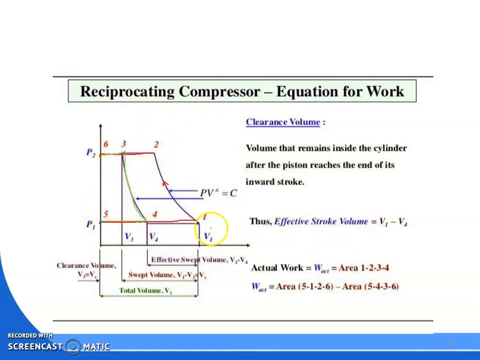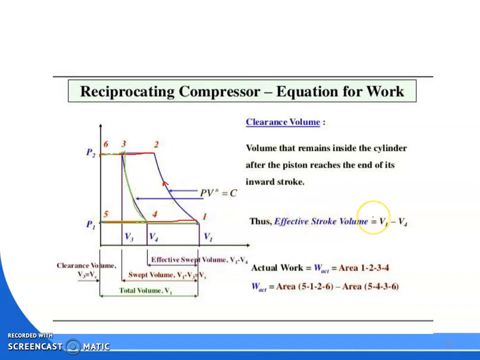So the area under 1 to 2, 2 to 3, 3 to 4, 4 to 1, that area we have to calculate. What we can take is the 5 to 1, 1 to 2, 2 to 6 area, minus 5 to 4, 4 to 3, 3 to 6. If we consider these first areas, this will be without clearance.